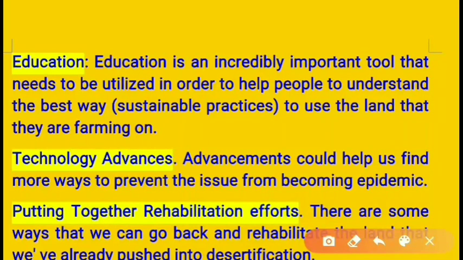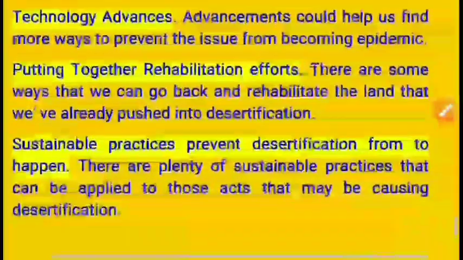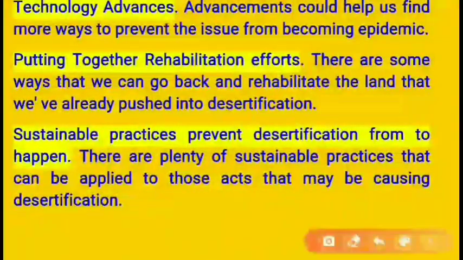Then technology advances. Advancement could help us find more ways to prevent the issue from becoming epidemic. Then we have putting together rehabilitation efforts. There are some ways that we can go back and rehabilitate the land that we have already pushed into desertification. Then sustainable practices prevent desertification from happening. There are plenty of sustainable practices that can be applied to those acts that may be causing desertification.